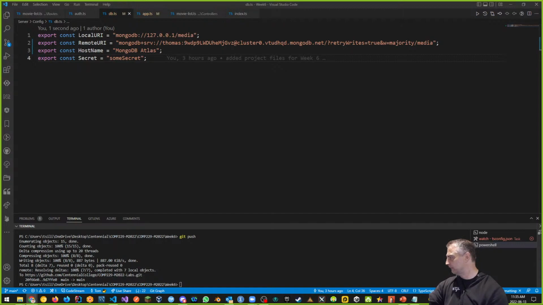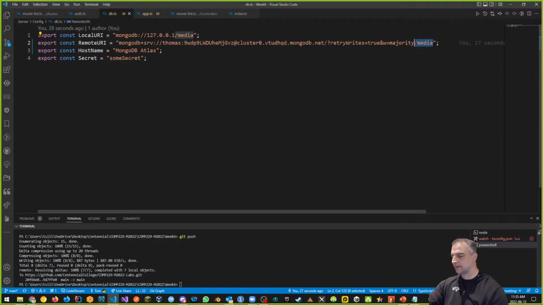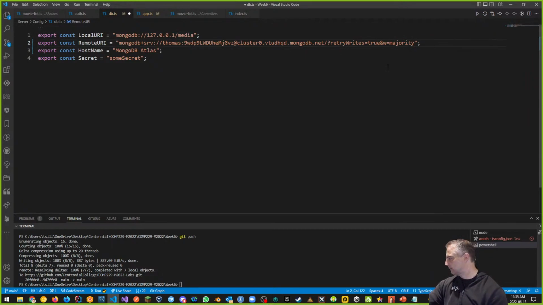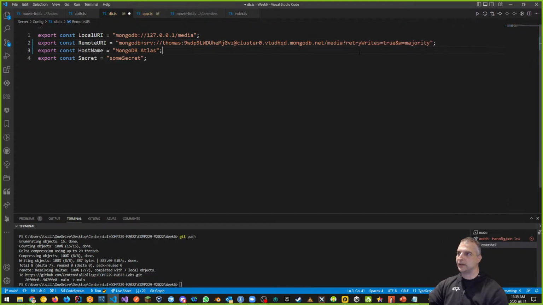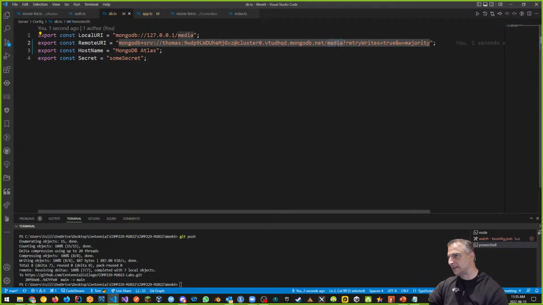Because one of the things we want to do is specify the remote URI and kind of what the remote server is. Actually, that's not where it should be. Let's not put it there. It needs to be put right before the retry writes here. So it should be here actually. So media, retry writes here. This is where it's got to be. So save. Okay, so now it's connecting to the media database.